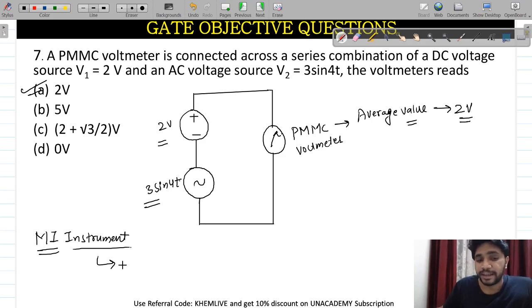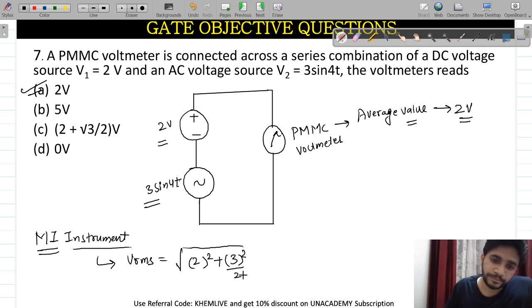It can be calculated as Vrms equal to root over of 2 square plus 3 square divided by 2.